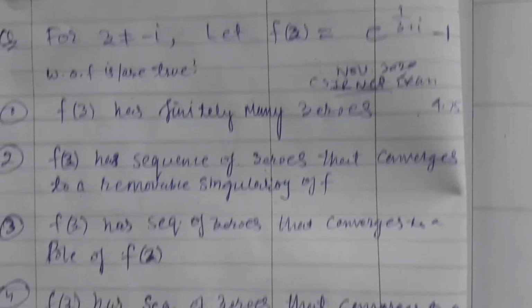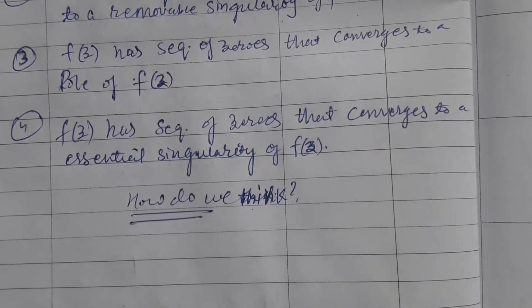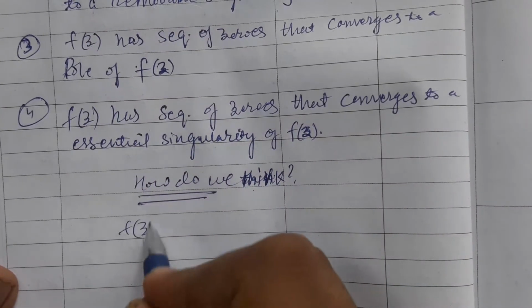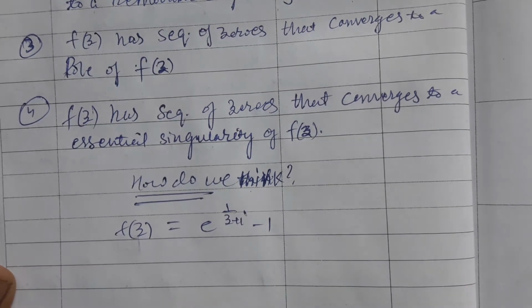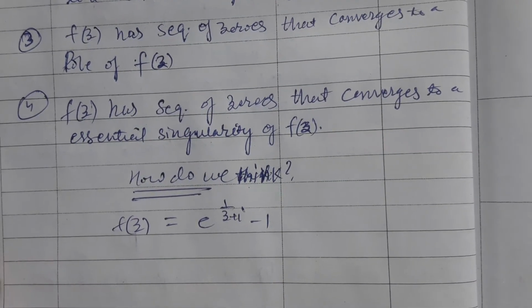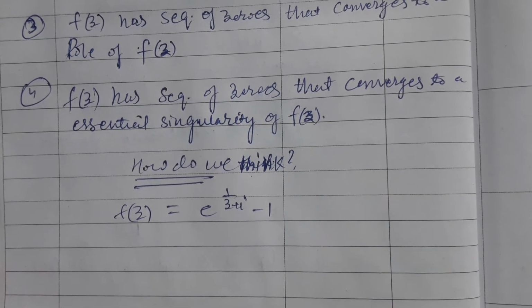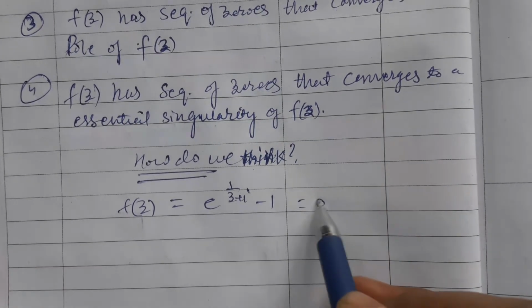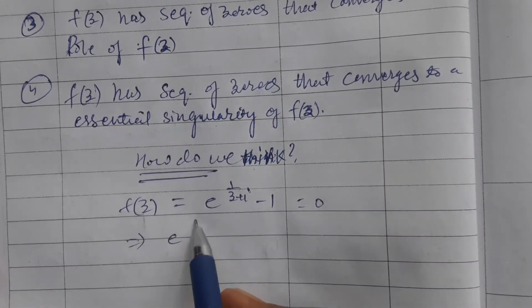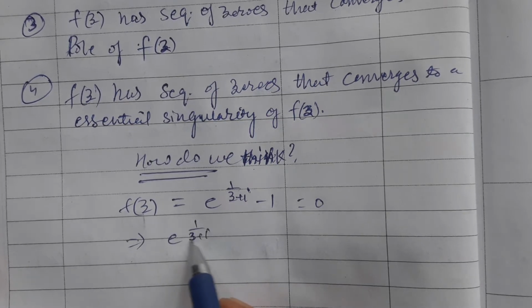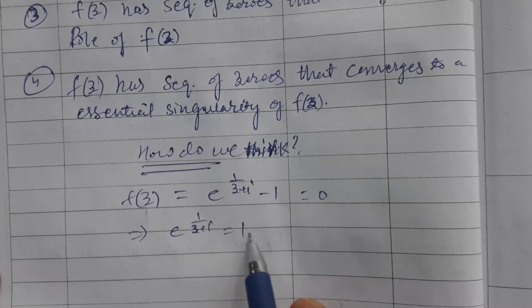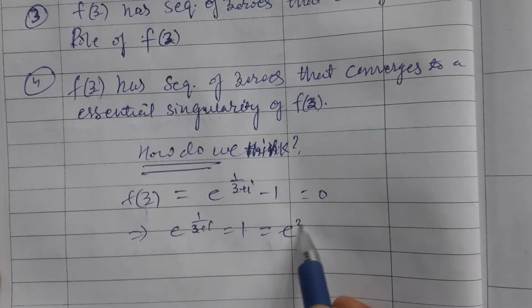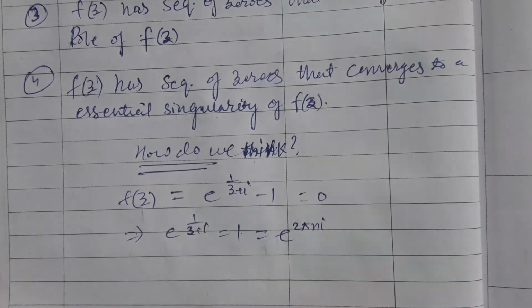So let us first find the zeros of this function f of z equals e to the power 1 upon z plus i, minus 1. Since in order to find the zeros of a function we equate it to 0, this implies that e to the power 1 upon z plus i is equal to 1, which can be written as e to the power 2 n pi i.